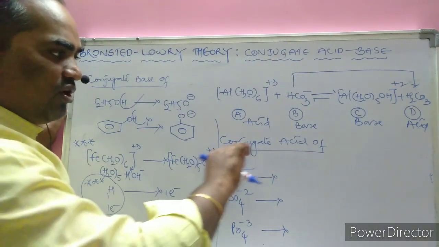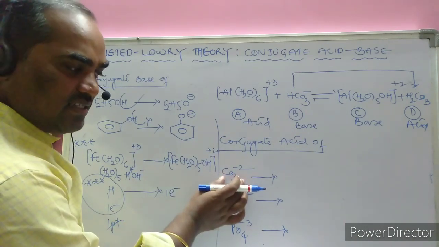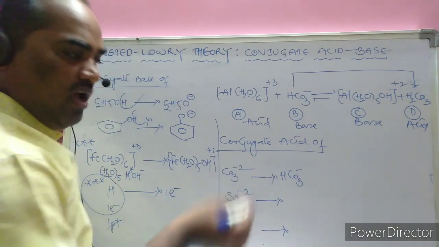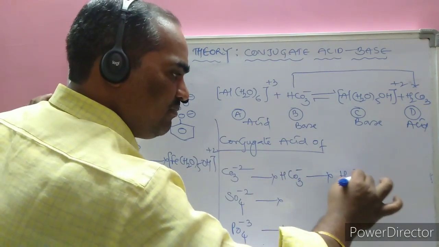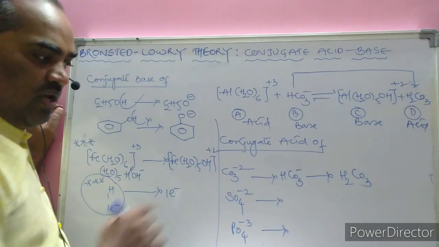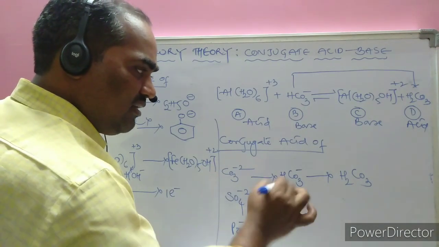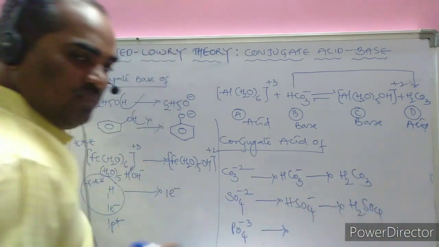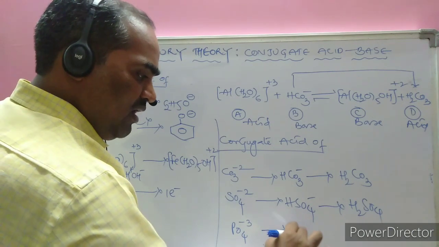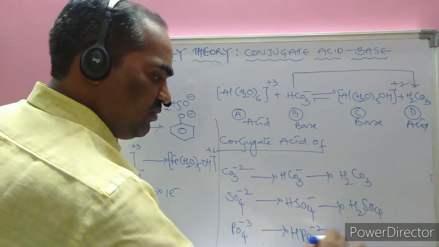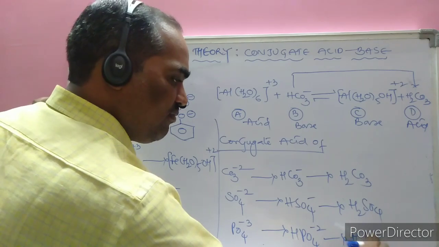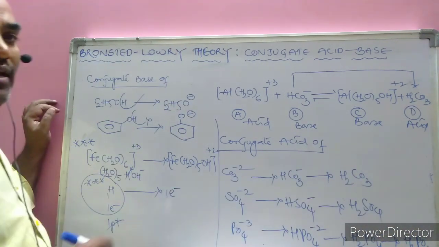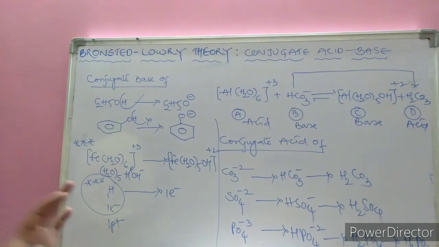Next example. The conjugate acid of carbonate: what do we need to do? Add a proton. What does it become? Bicarbonate ion. Again one more proton added, what does it become? H2CO3, carbonic acid. Sulfate ion: the conjugate acid is HSO4 minus. Again, H2SO4. Phosphate ion: what does it become? HPO4 minus 2. Again H2PO4 minus. Again H3PO4, phosphoric acid, orthophosphoric acid, an important one.